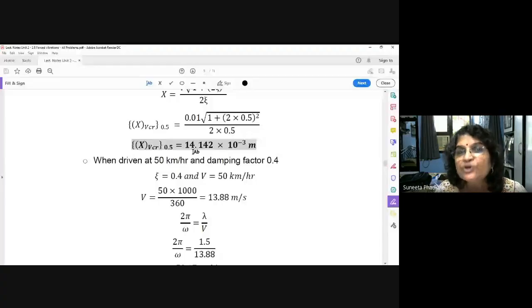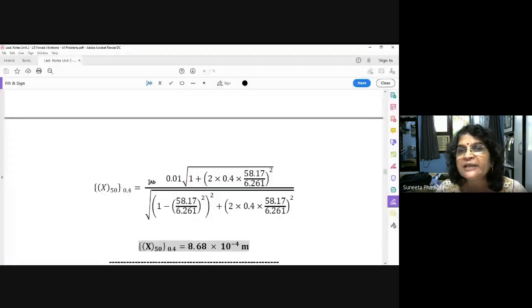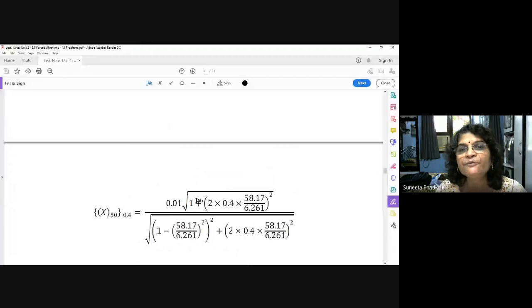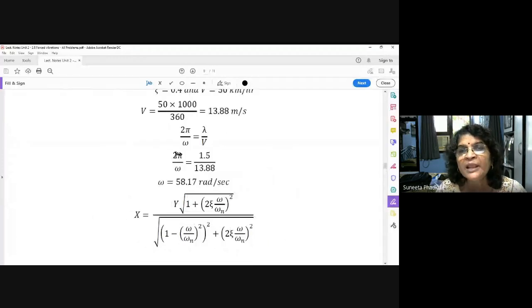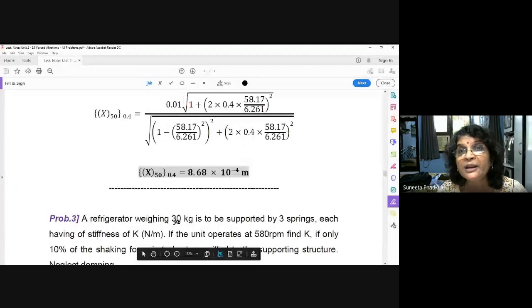So at resonance the amplitude is 14.142, and at 50 km/h, that means a speed away from resonance, it is simply 0.86 mm. So your amplitude of vibration of the car body has reduced from 14.14 to 0.86 mm. Okay, understood?